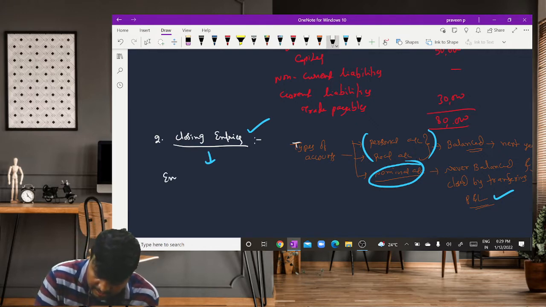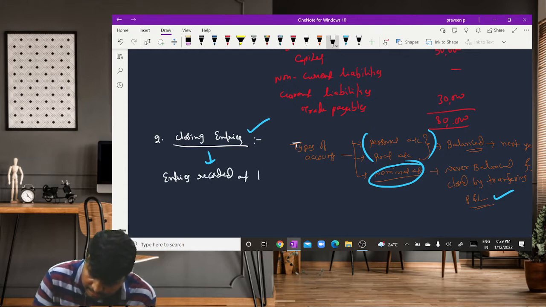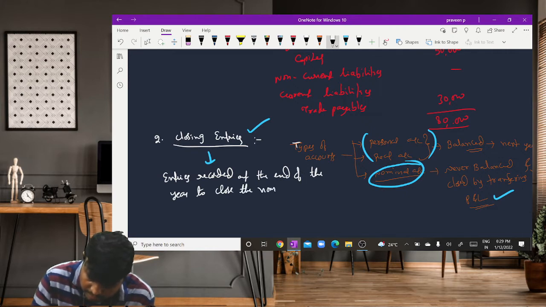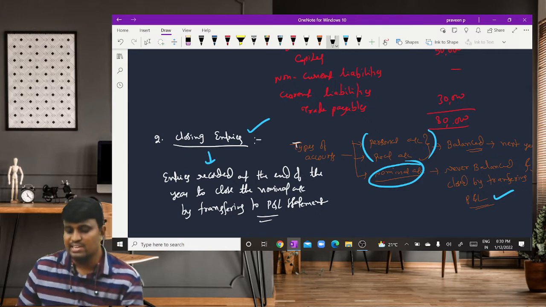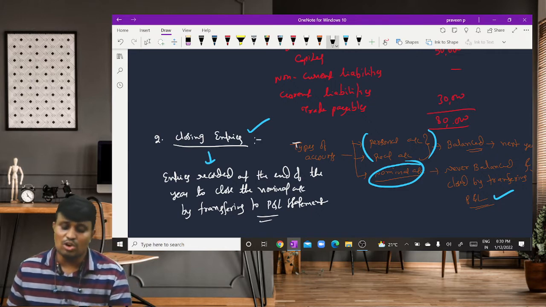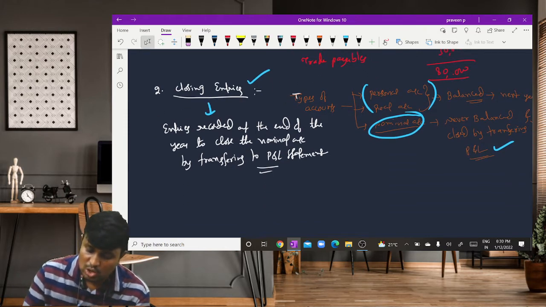Here, a closing entry is nothing but entries recorded at the end of the year to close the nominal accounts by transferring to profit and loss statement.